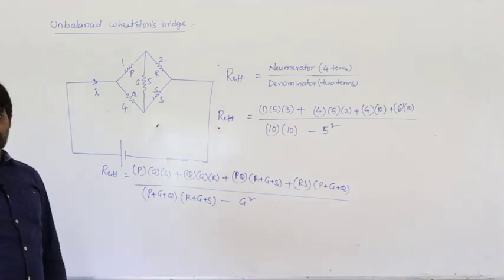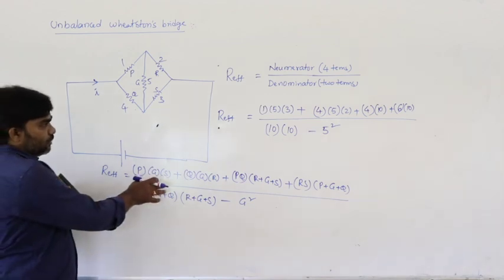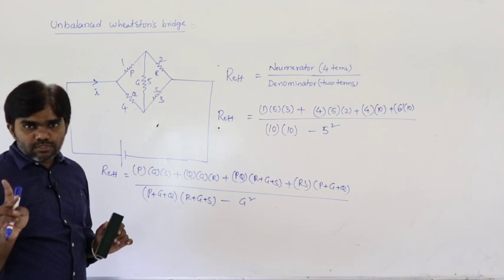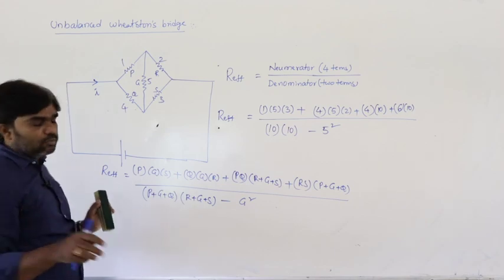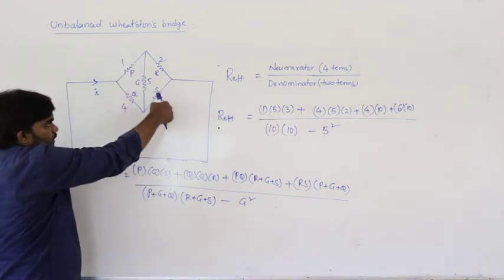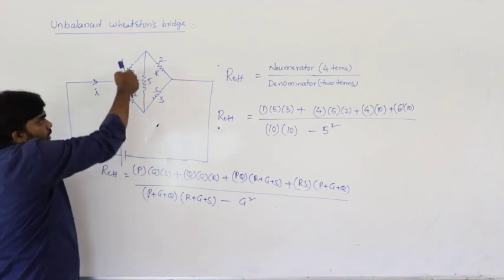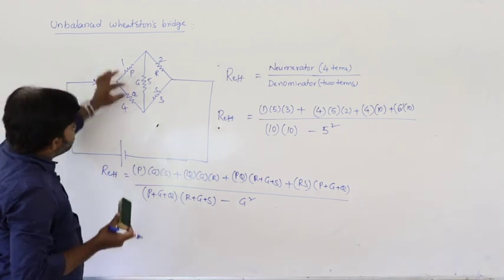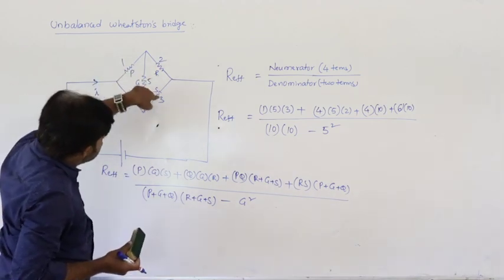So that is what we have to calculate. According to the formula, 4 terms in the numerator, 2 terms in the denominator. What are the 4 terms in the numerator? Multiplication of these 3 plus multiplication of these 3 plus multiplication of these 2 into addition of these 3.